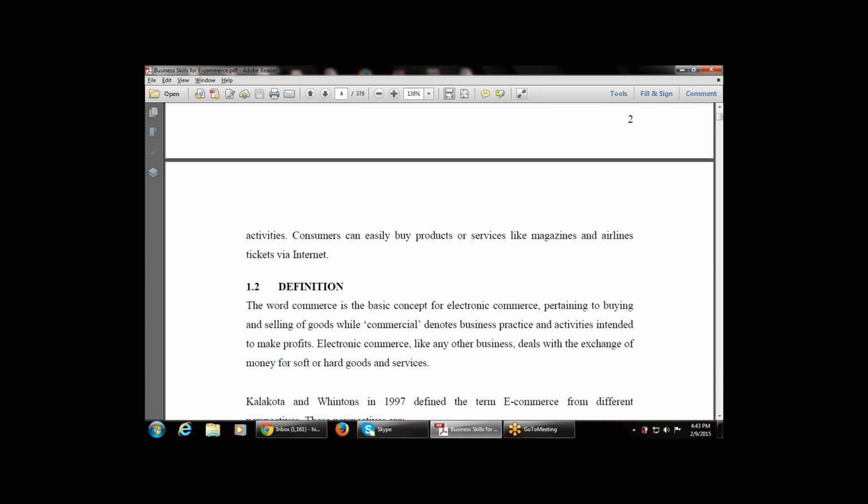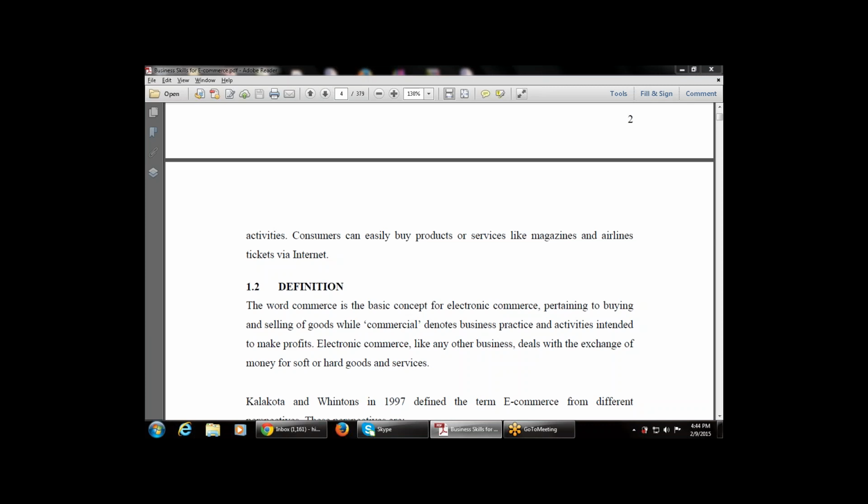So this says the word commerce is the basic concept for electronic commerce. Whenever we say commerce, that means trading, and trading means buying and selling. Whenever we do the trading, that is commerce, and whenever we do the trading electronically, that is known as electronic commerce. The word commerce is the basic concept for e-commerce pertaining to buying and selling of goods, while commercial denotes business products, practices, activities to gain profit.